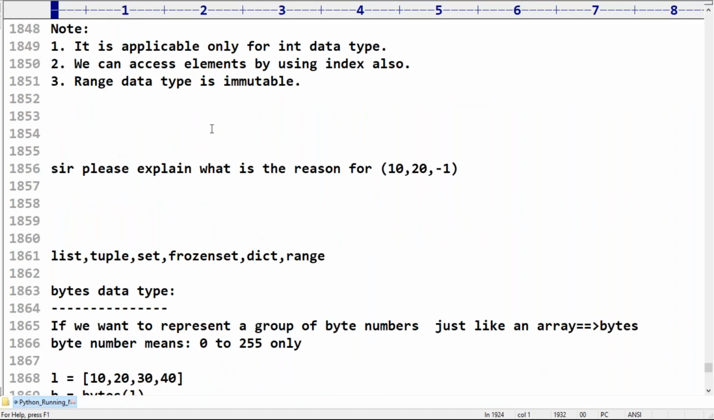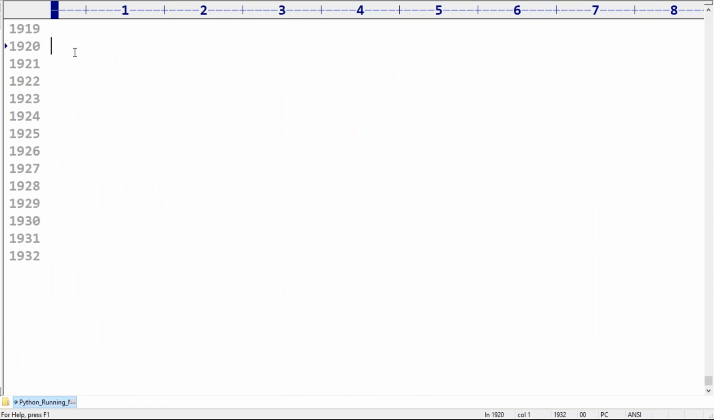In the last videos, we covered data types very clearly. Almost 14 data types we covered. Can anyone please remind me what we covered in the last videos? Yes, friends. int we covered, float we covered, complex we covered.